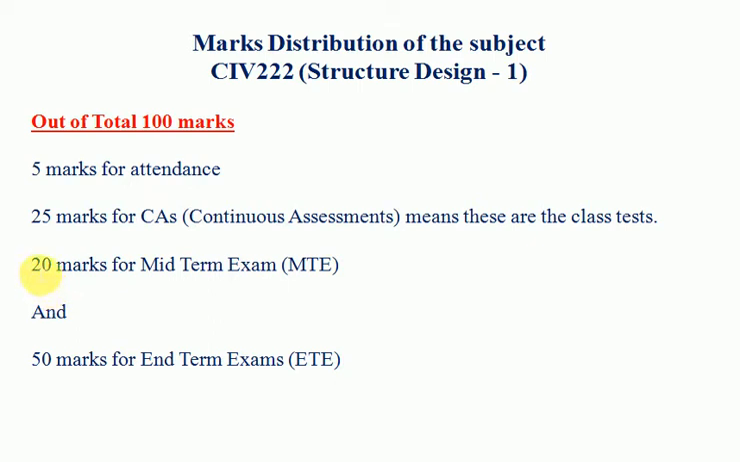Next, 20 marks weightage is for mid-term exams, which you have to give in the middle of the semester, and the remaining 50 marks are for the end term examination, that is your final exam. In short, you can say 50 marks are for your internal and 50 marks are for final exams. Got it? So guys,